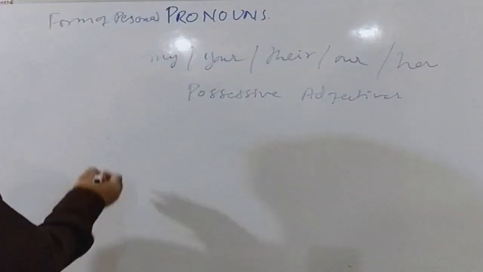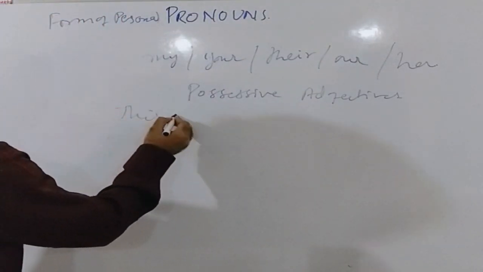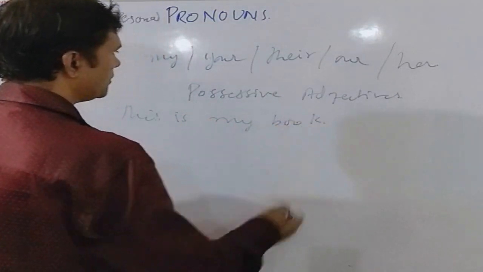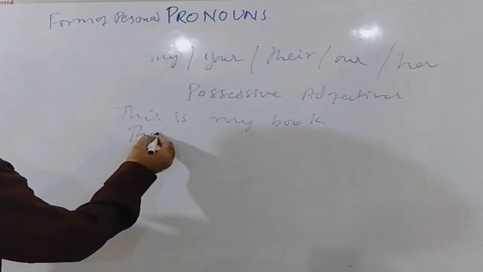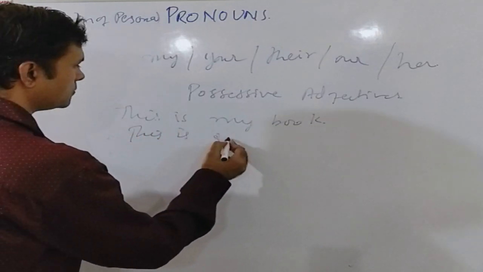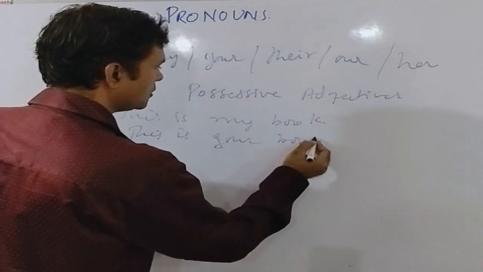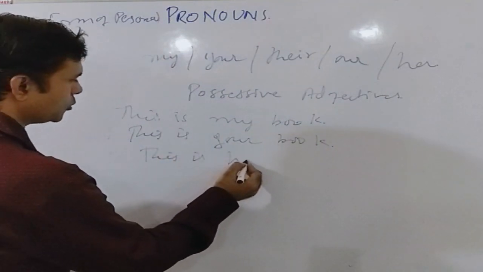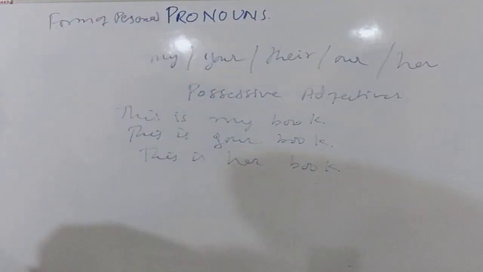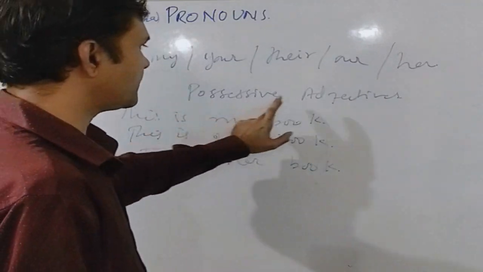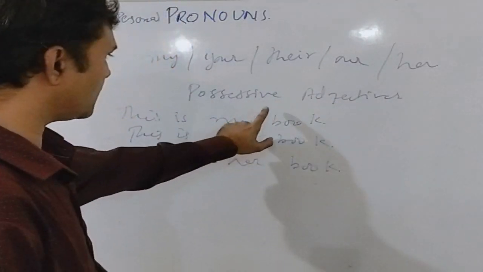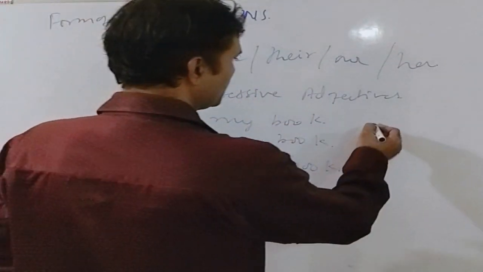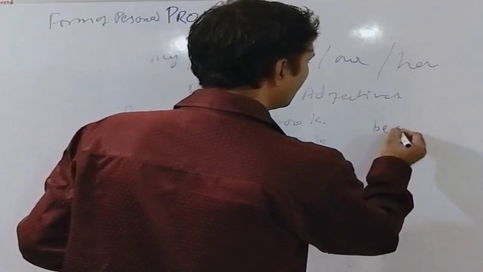As for example, this is my book, or this is your book, or this is her book. Now in all these sentences, the possessive adjective is being used along with the noun book. A possessive adjective is always placed or used before a noun.